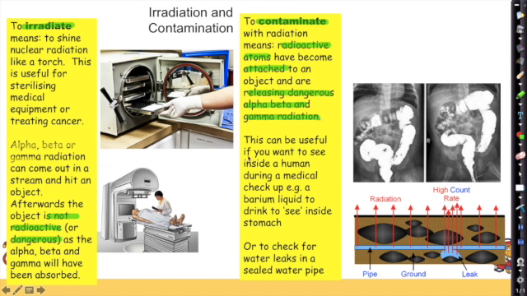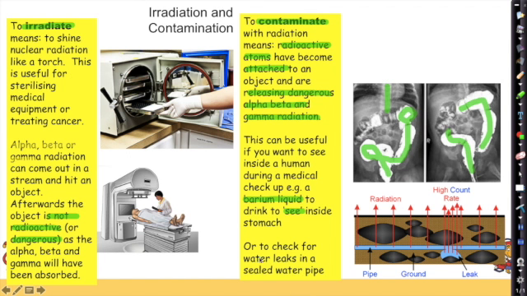But it can also be really useful if you want to see inside a human during a medical checkup. For example, a patient may drink a barium liquid to see inside their stomach, and here there's a spine, here we have their small intestine, and we can see the travel of this barium liquid through their digestive system, and that might be really helpful to see maybe blockages or issues.